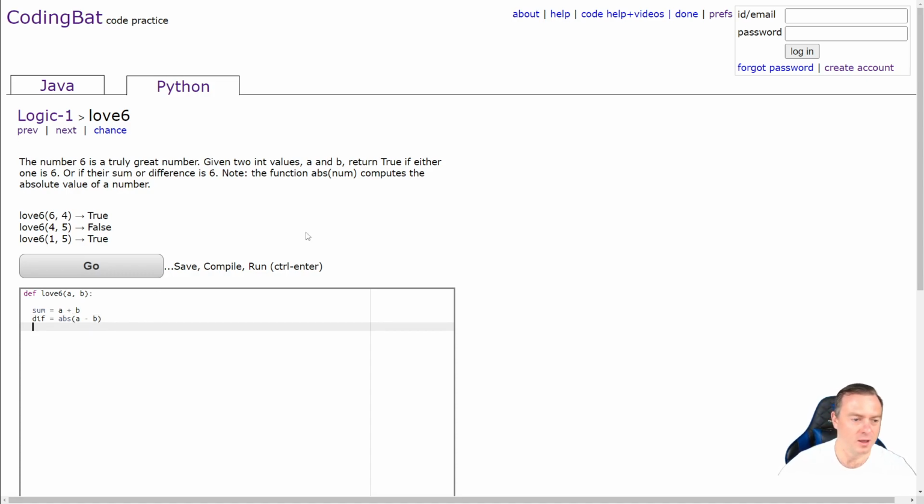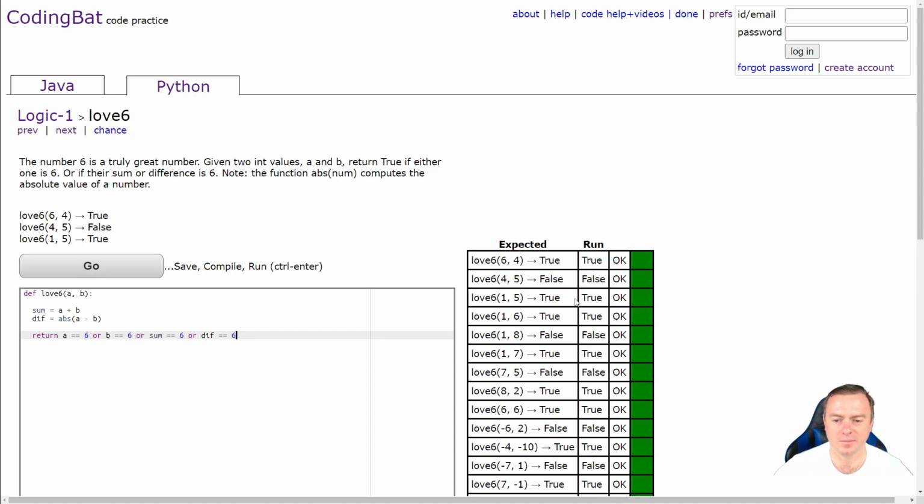Cool. So then I'm just going to do it as return. So return if A is equal to 6, that's all good. That's true. Or if B equals 6, we're all good. Or sum equals 6, or the diff equals 6. Bam.